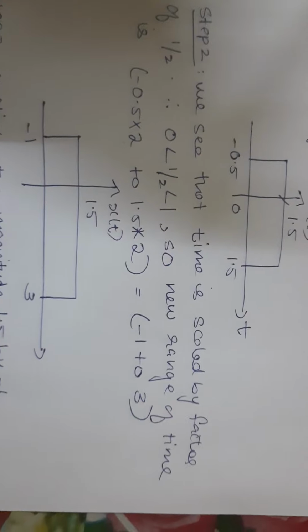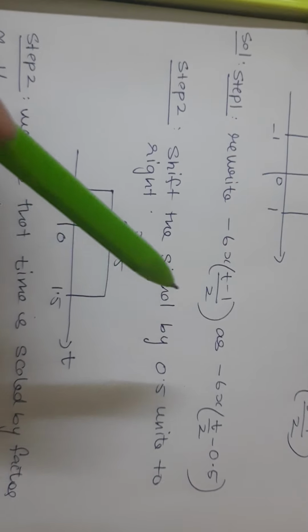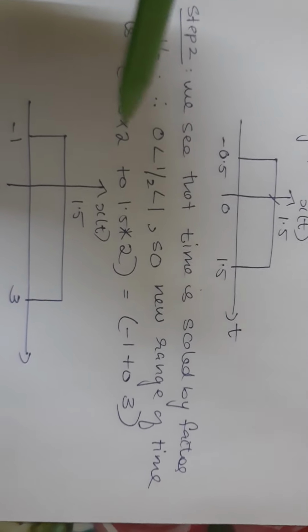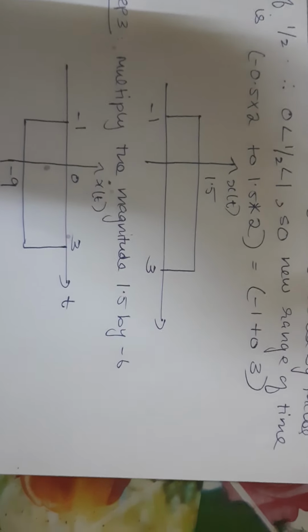Now the final step is the magnitude is multiplied with minus 6. So when I multiply 1.5 into minus 6, this will be my new graph.